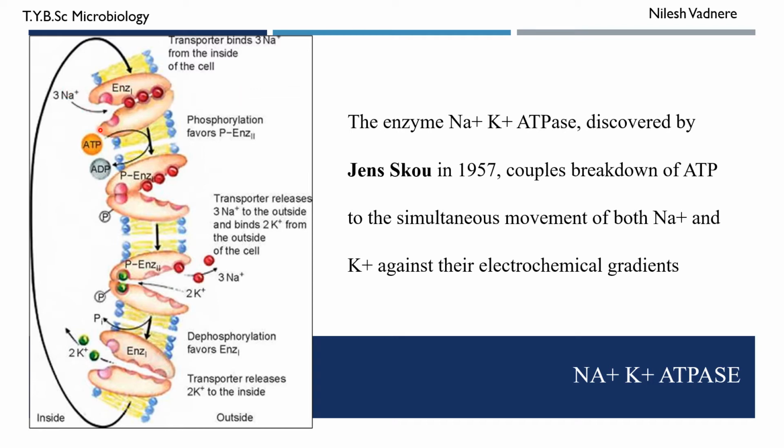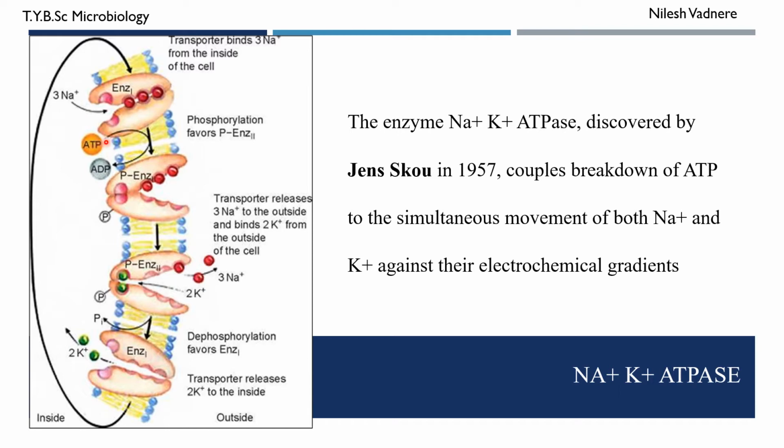So what happens is that these three sodium ions bind to this protein, 1, 2, 3. Once these three sodium ions bind to this ATPase, then this ATPase gets activated and it binds to an ATP molecule.